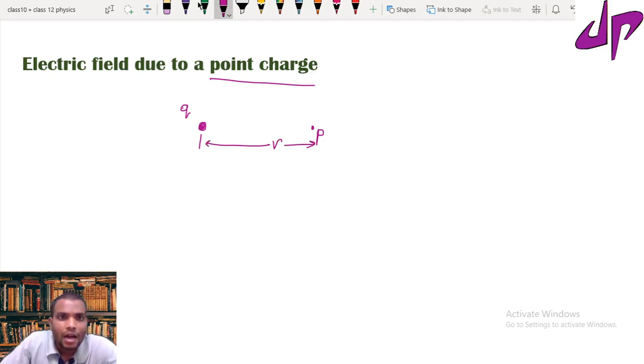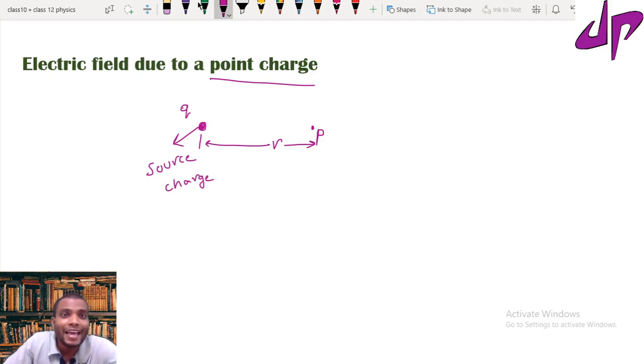Repeating again, I would like to find the electric field because of this source charge at a point P, which is at a distance of small r.